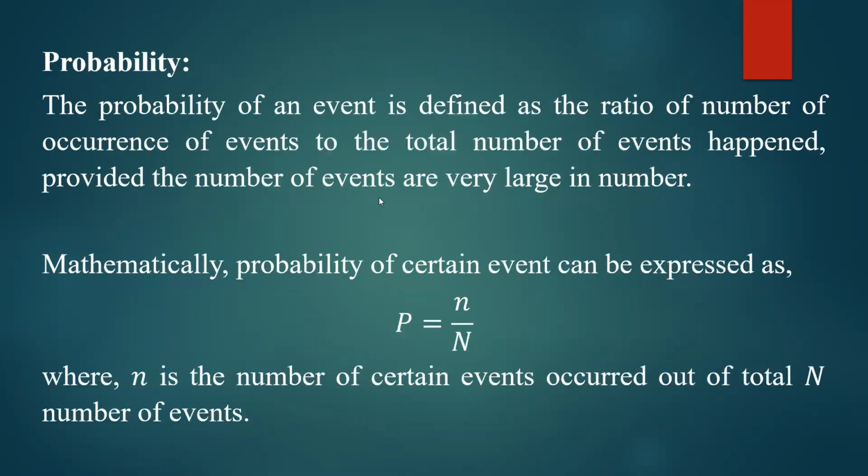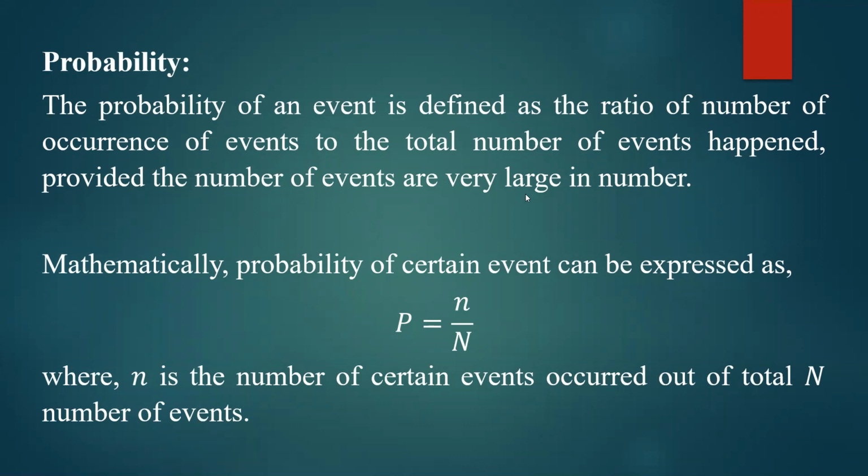Now I will try to give the mathematical relation for probability. The probability of an event is defined as the ratio of the number of occurrences of the event to the total number of events that happened, provided the number of events is very large.